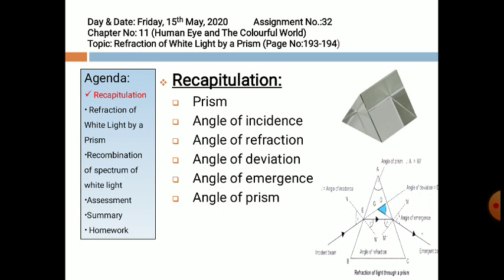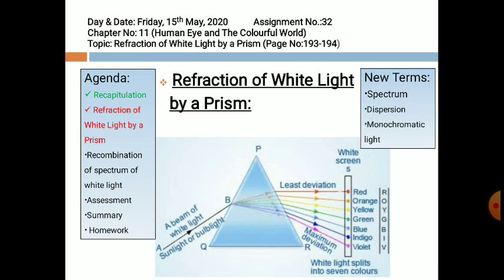So, coming to today's topic, refraction of white light by a prism. This topic comprises 3 new terms: spectrum, dispersion and monochromatic light. First of all, spectrum. The band of 7 colors obtained on a white screen is known as spectrum. Dispersion is the splitting of white light through a prism. This phenomenon is known as dispersion. Monochromatic light, light of a single wavelength, meaning light of a single color, is known as monochromatic light.